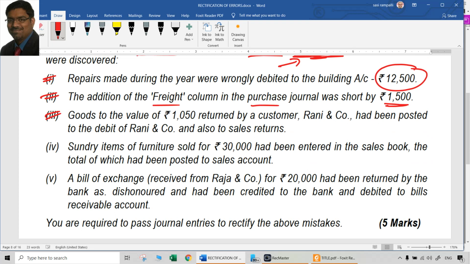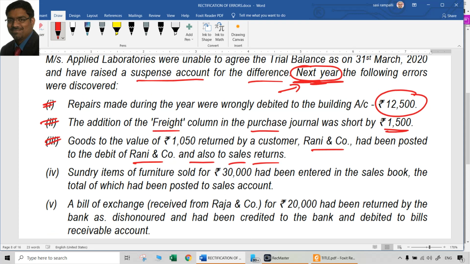Third, goods to the value of 1050 returned by customer Rani & Co. had been posted to the debit of Rani & Co. and also to sales returns. So, ideally when the goods are returned by the customer, what should have been done? It should have been debited to sales returns, credited to Rani & Co. Debited to sales returns is okay. Actually, this part is okay. They also debited to sales returns. That is okay. But which part is wrong? Rather than crediting Rani & Co. account, they debited Rani & Co. account. So it is also a one-sided error which happened only in Rani & Co.